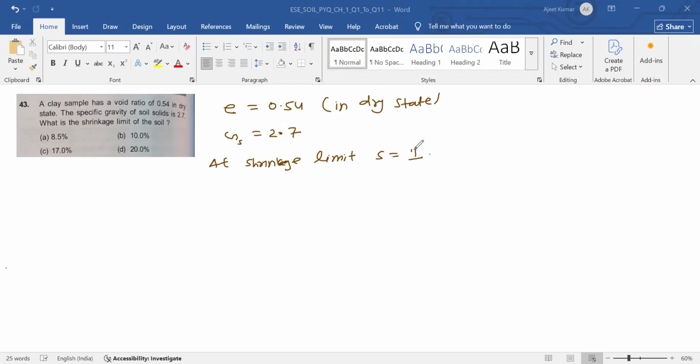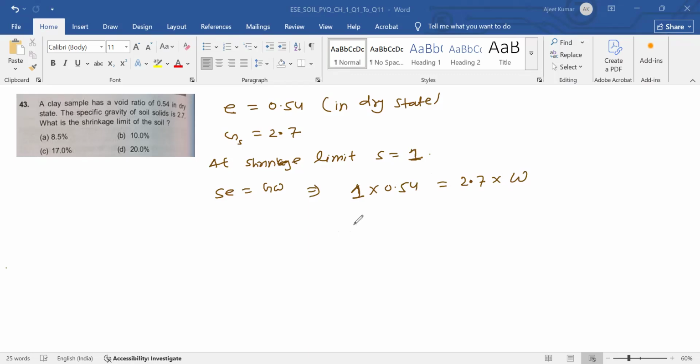So we can apply the formula S e is equal to G w. So S is 1, into e, is equal to G. e is given 0.54, so 1 into 0.54, S into e, is equal to G, which is 2.7, into w.